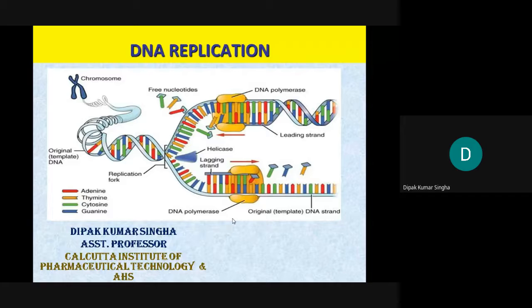So a polymer of nucleotides, base, sugar, phosphate, base, sugar, phosphate, ultimately forms one strand, and another strand is complementary to it. This is called the template strand. Another strand is produced simultaneously, base, sugar, phosphate, joining base with base: A, T, G, C. A with T by a double hydrogen bond and G with C by triple hydrogen bonds, or vice versa. AT or TA by the double hydrogen bond and GC by the triple hydrogen bond.